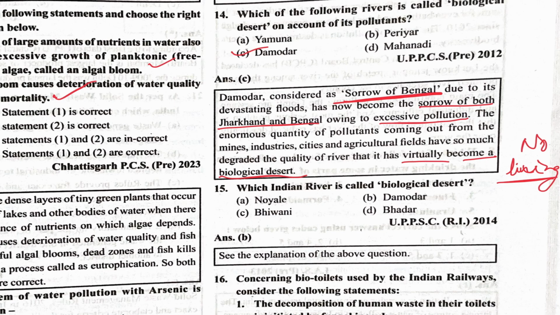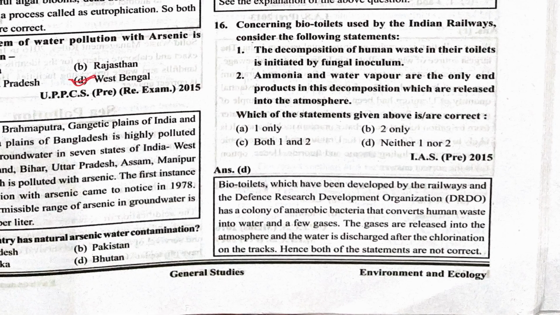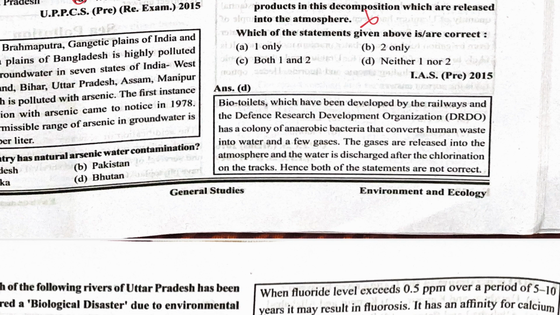Which Indian river is called a biological desert? That is Damodar. The next one is concerning the bio-toilets used by the Indian Railways. Consider the following statements: the common decomposition of human waste in these toilets is initiated by a fungal inoculum. So this is not correct. Ammonia and water vapor are the only end products in this decomposition, which are released into the atmosphere. Not so. Let's deep dive.